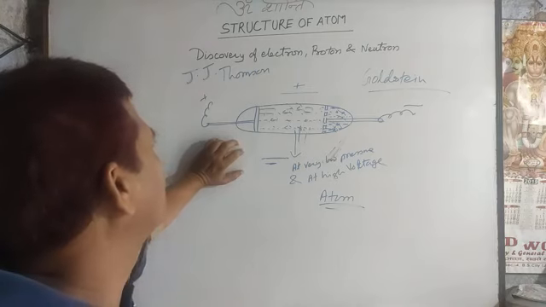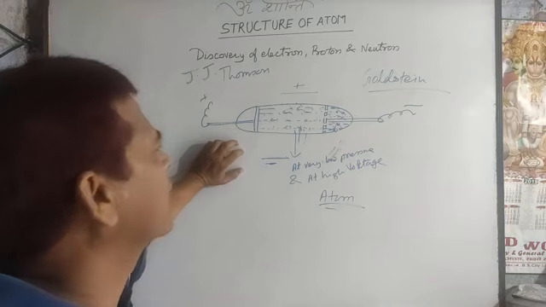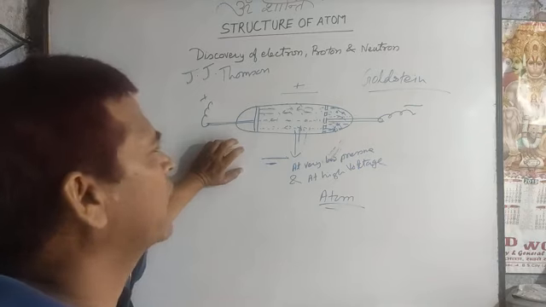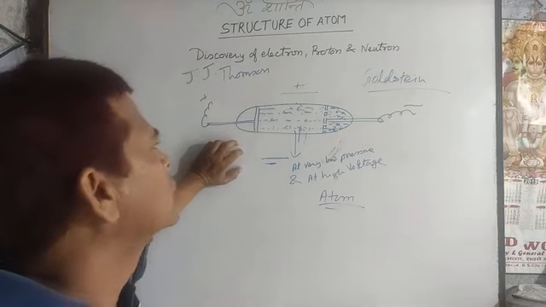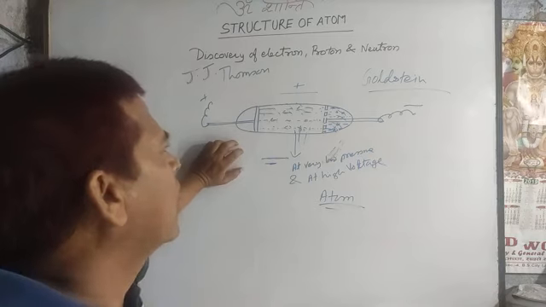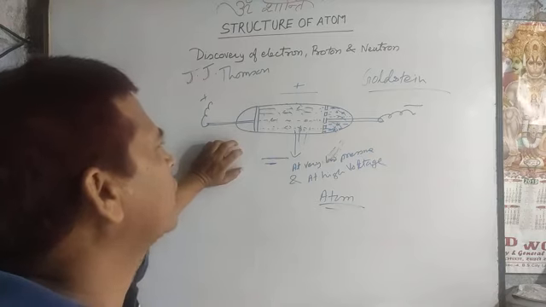The electron was discovered by J.J. Thomson and the proton was discovered by Goldstein. Now, how did scientists discover and think about the third subatomic particle?